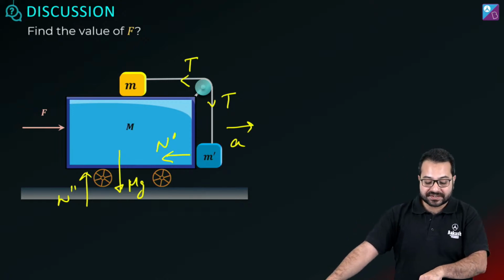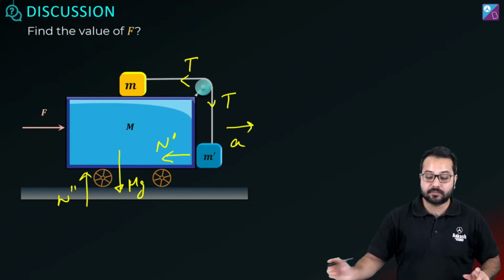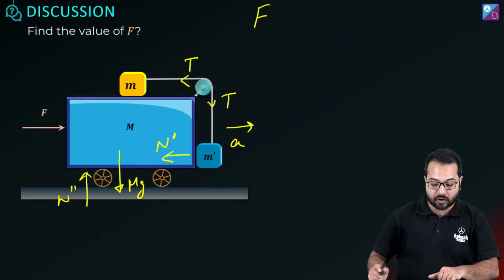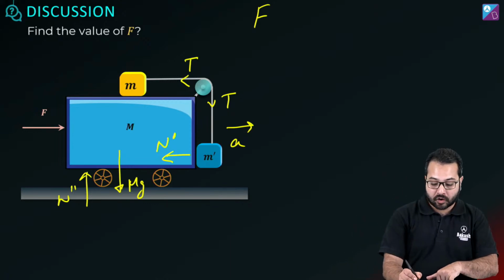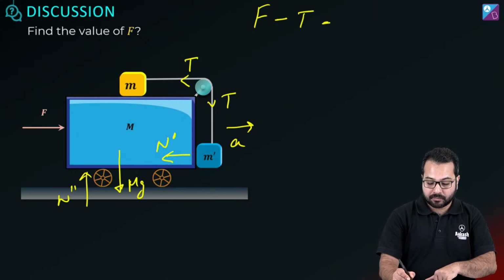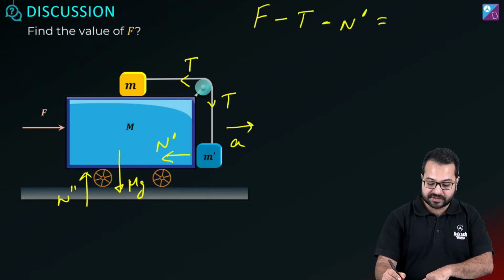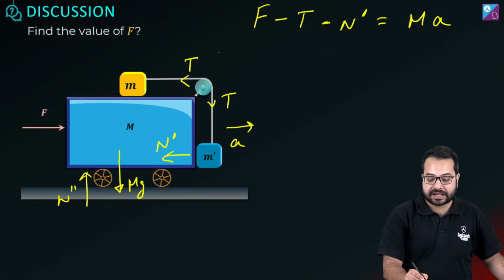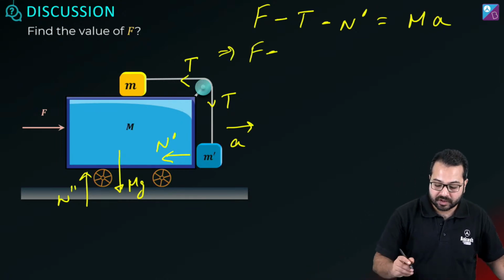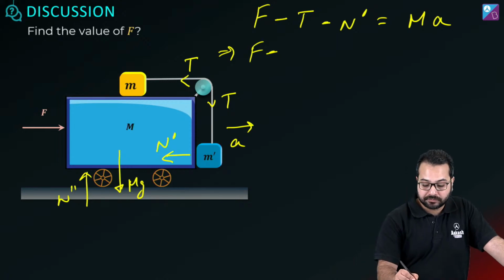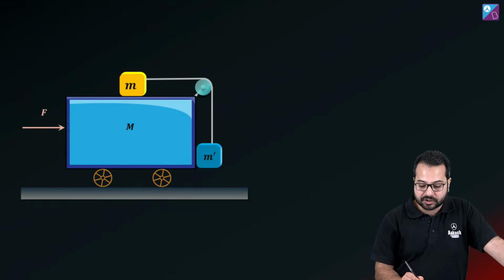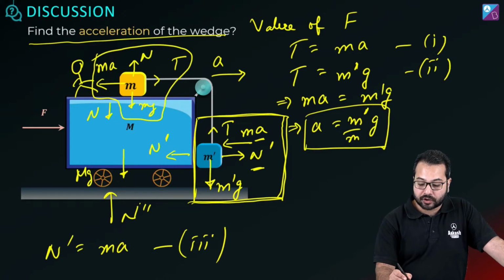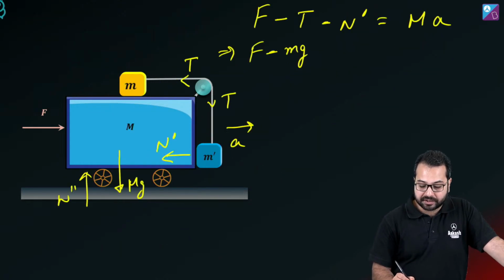So now what we can do is simply write the equation for the horizontal motion. What are the forces in the horizontal motion? The forces in the horizontal are F minus T minus N prime is equal to capital M into A. And we have already found all these things out, so this is very simple. What is T? T is equal to mg, correct, we have already found that out from here. T is equal to ma, this we have already found out.